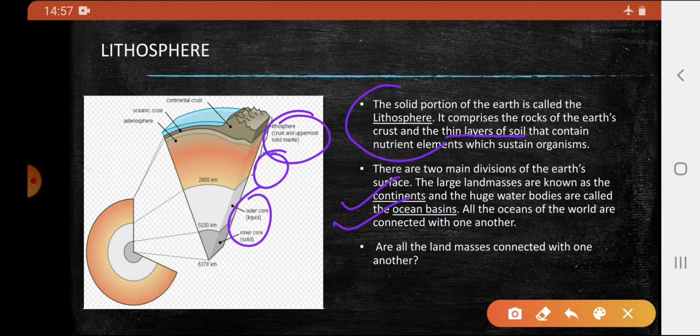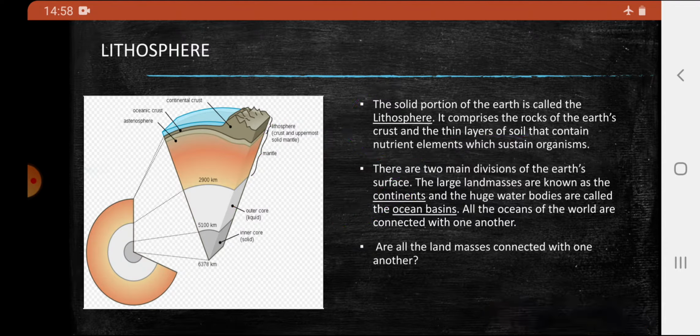Are all land masses connected with one another? All the Earth's continents were connected into one huge land mass known as Pangaea millions of years ago. But as of now, we have 7 different continents, and the tectonic plates are constantly in move.